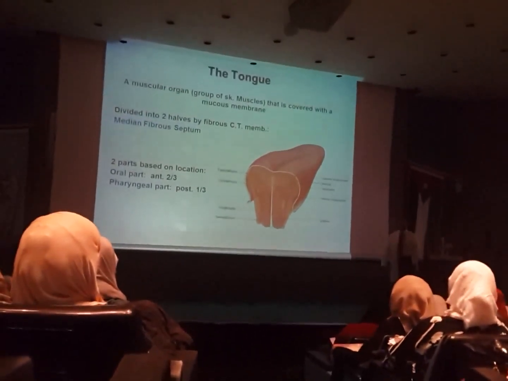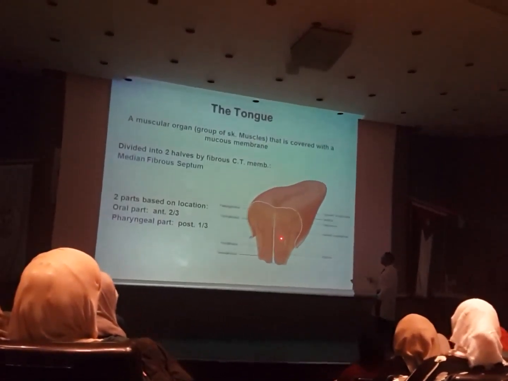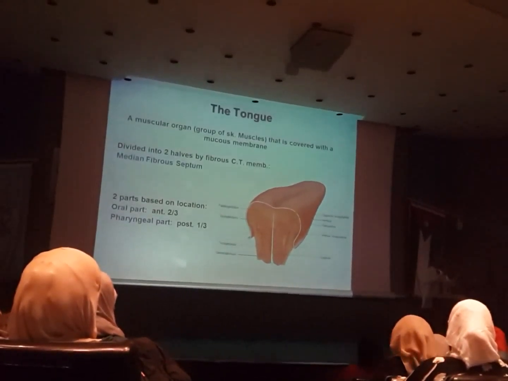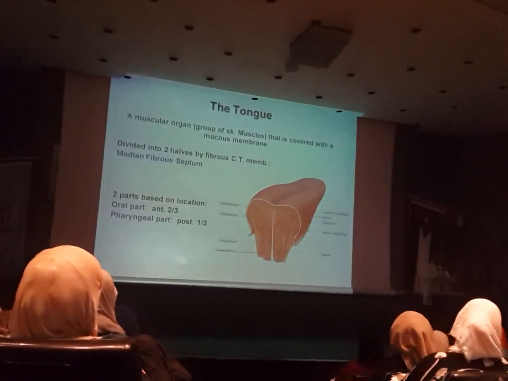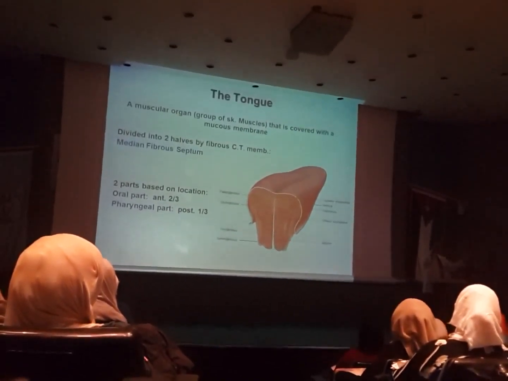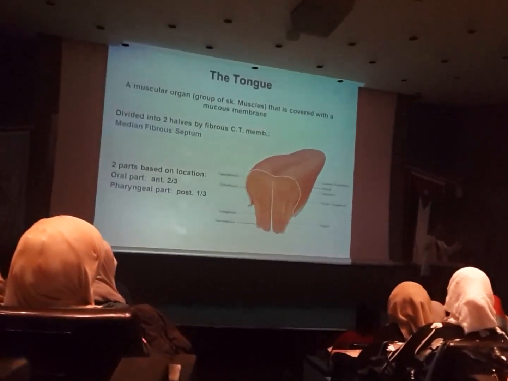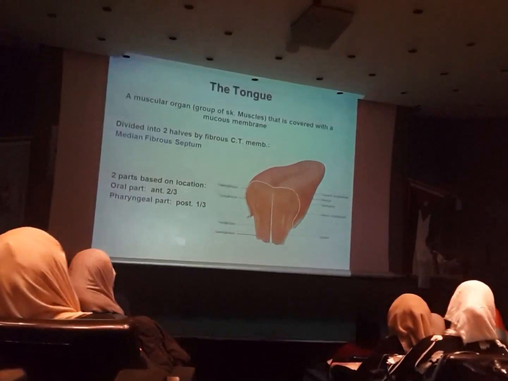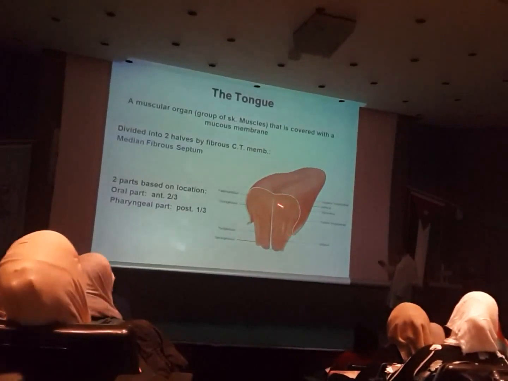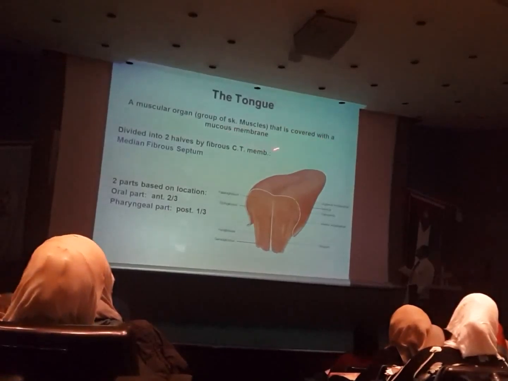The second organ in the oral cavity is the tongue. Now when we speak about the tongue, what is the tongue? Simply, the tongue is a group of skeletal muscles. What does skeletal mean? Voluntary. So a group of skeletal muscles gather together and we cover them with a mucous membrane. Mucous membrane means epithelial lining with a connective tissue below, gathering it, the basal lamina. So it's a muscular organ, a group of skeletal muscles covered with a mucous membrane.